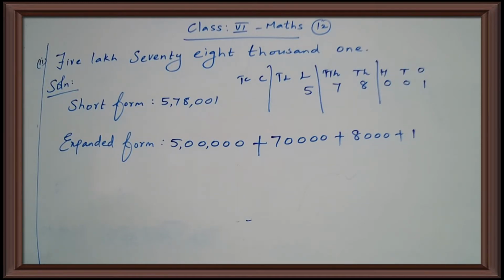The places which have the digit 0 in the short form are not represented in the expanded form. In which places? The hundreds place and tens place. Clear? Yes. Now you write it in your classwork note. Second one: 5 lakh 78,001. Write it.